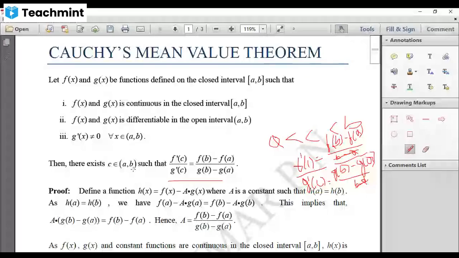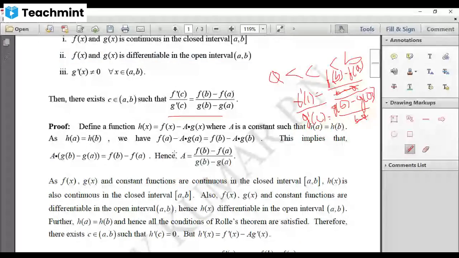Okay. Now, how to prove this result? Very simple. We'll prove this along the same lines as we proved the Lagrange mean value theorem. So, let us define a function h of x as f of x minus a into g of x, where a is a constant such that h of a is equal to h of b.